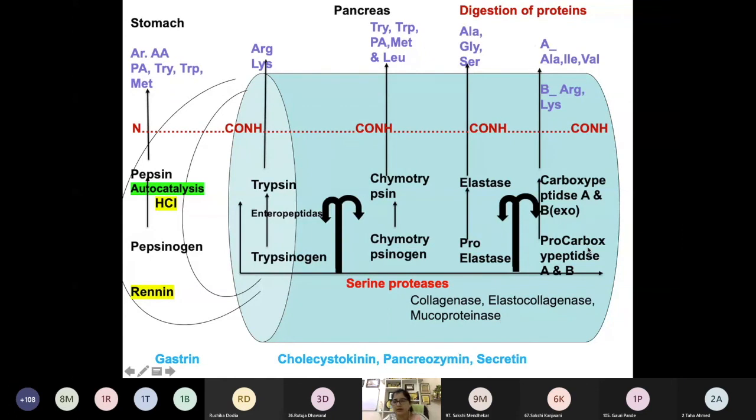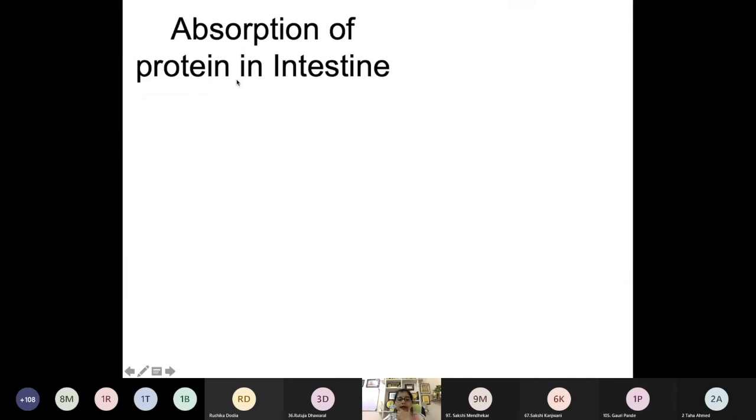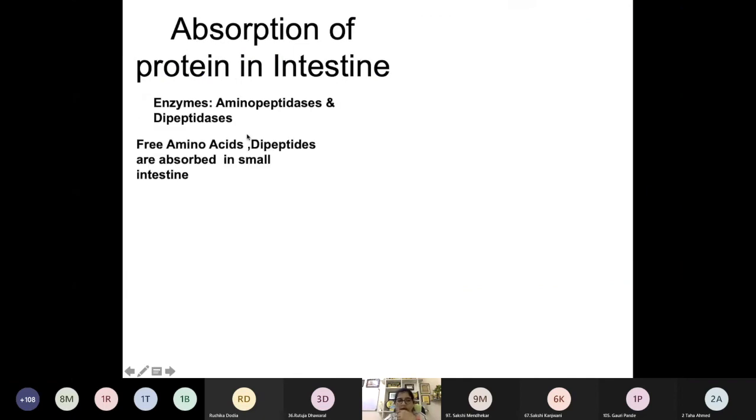So carboxypeptidase will give you free amino acids, while all the other enzymes are going to cleave the polypeptide into smaller and smaller peptides. Even dipeptides you can get. So that is what we get at the end of the digestion of protein. The end products of protein digestion are mostly dipeptides and free amino acids. Now how are they further digested?